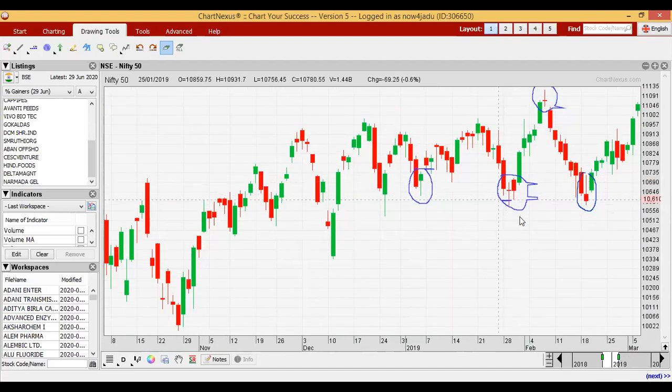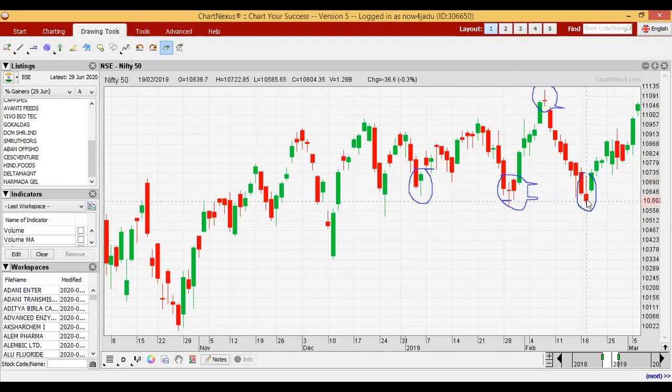See, here at the bottom we got a doji and after that we got an uptrend. And here also at the top we got a doji and after that we got a downtrend. See here we got a hammer and after that we got an uptrend. Here also we got a hammer and after that we got an inverted hammer actually. Inverted hammer also, see here.